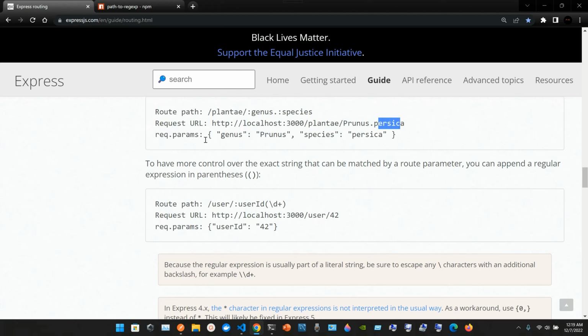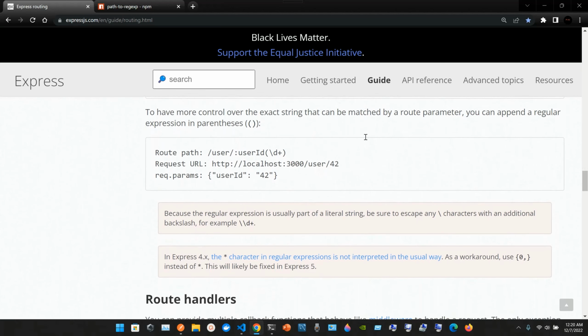So request.params would be genus, in quotation marks, Prunus, and species, in quotation marks, persica.